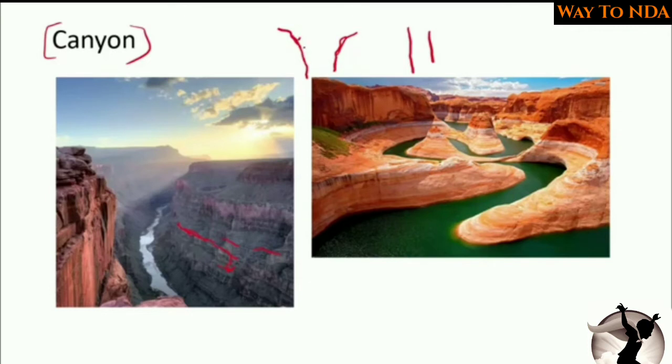And here you can find terraces, the remnants of the previous route of the river. So these are the previous route from where the river was flowing. So here in the mouth, in the opening, it will be widened. It will be wide.